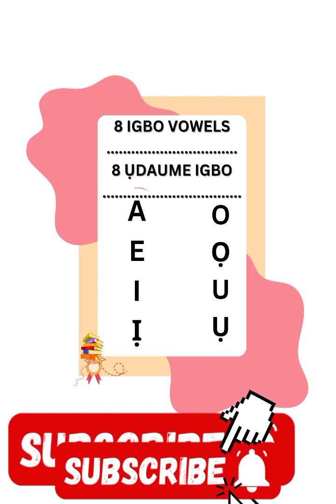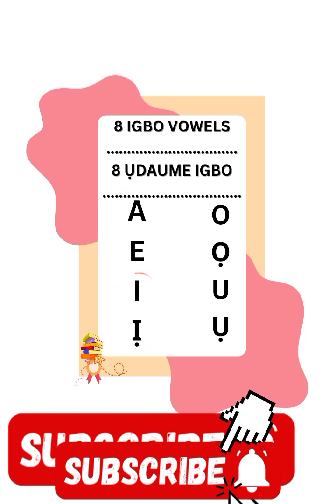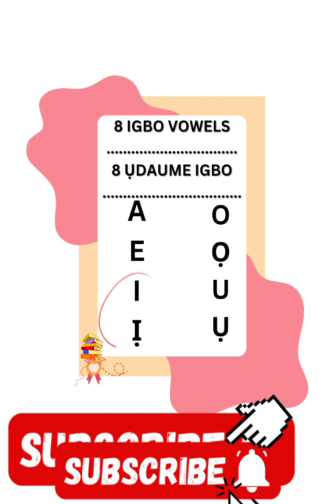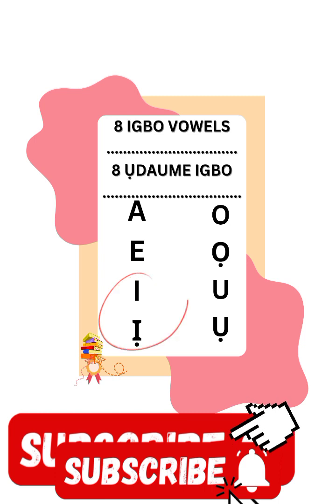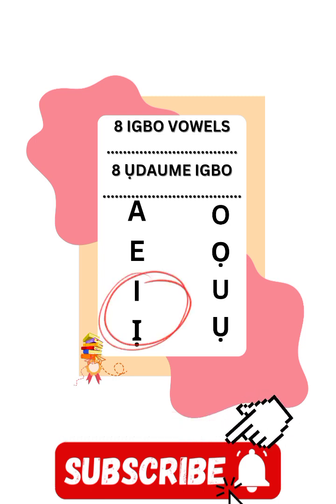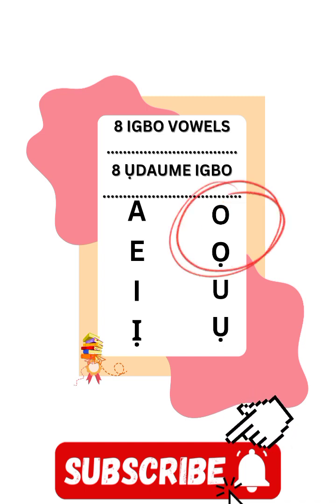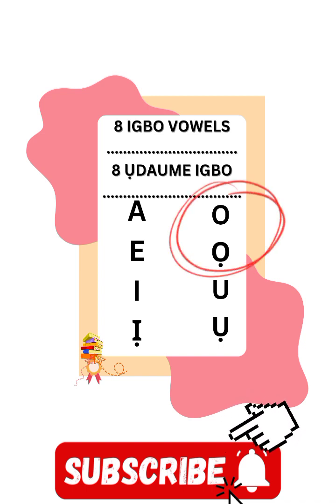When you remember a, you will see that a is almost like e. I is I without dot under. Then you remember the sister, which is the one that has dot under. O, everybody knows O. So when you remember the O, you know that the next one that is following it is the sister, which has dot under it.